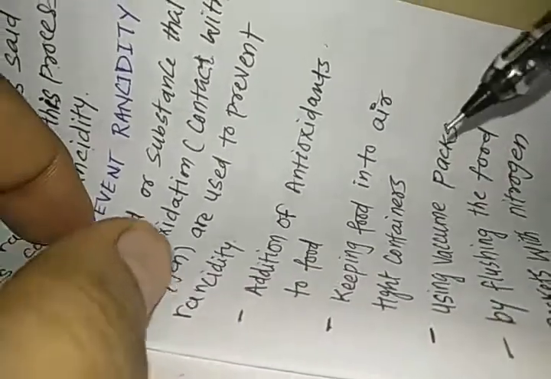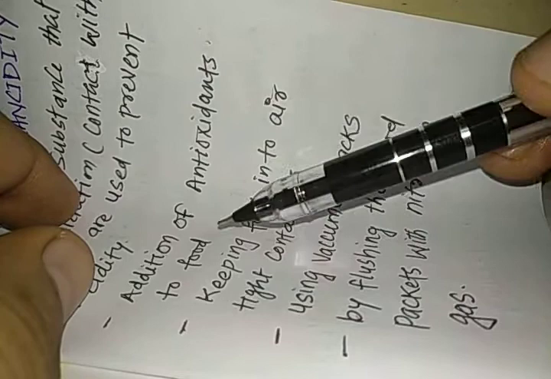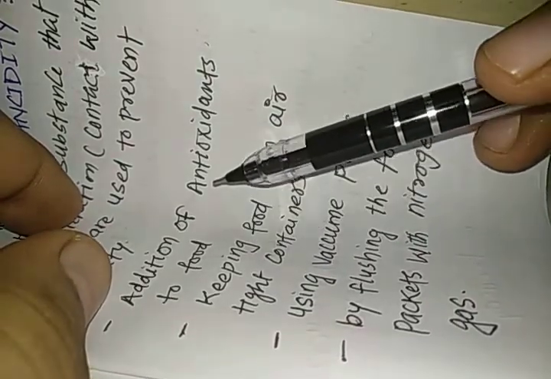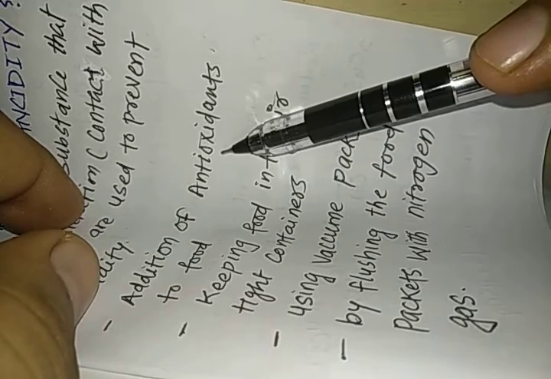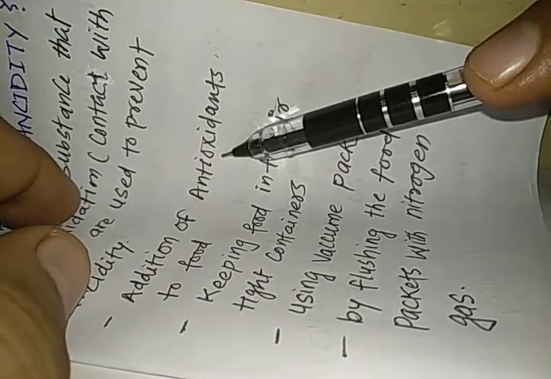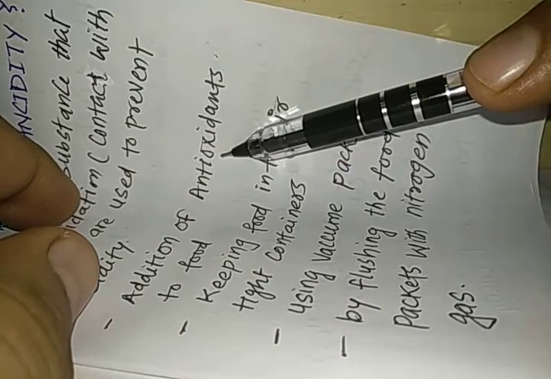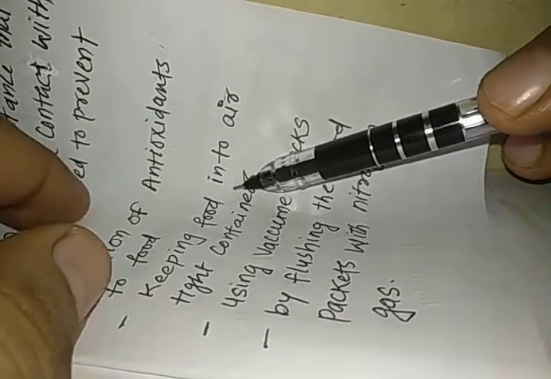So the first way by which we can prevent rancidity is addition of antioxidants to the food. These antioxidants are chemicals that prevent the oxidation of the food, and that is how the rancidity or oxidation of food is prevented. So the taste as well as the smell of food is not changed.